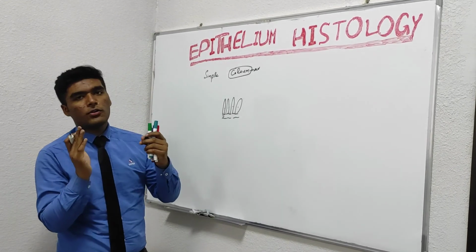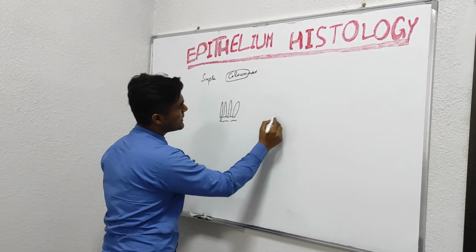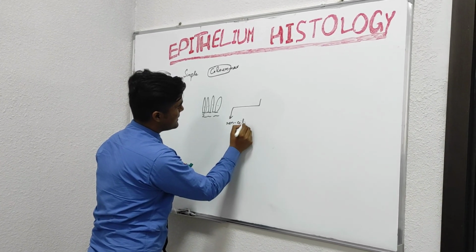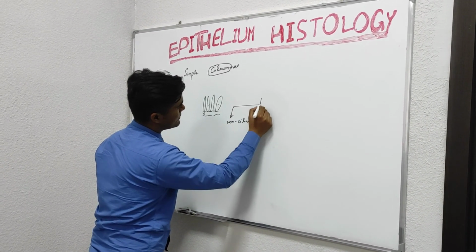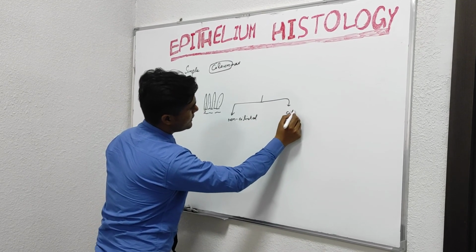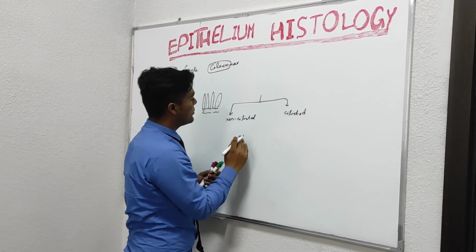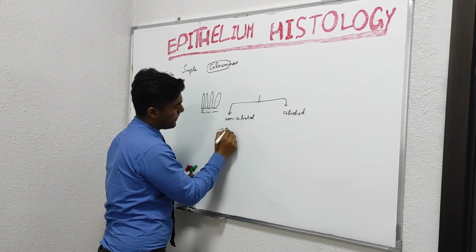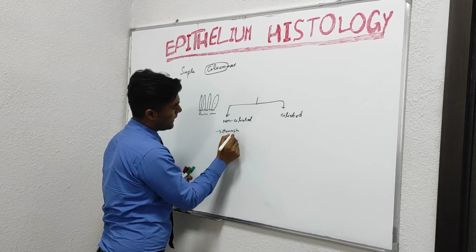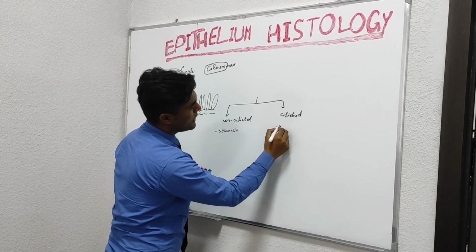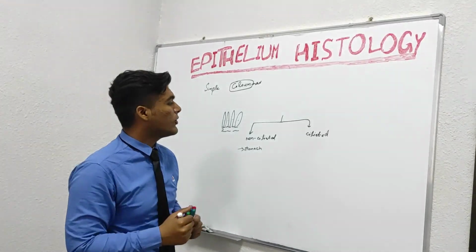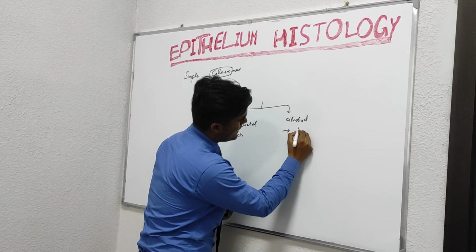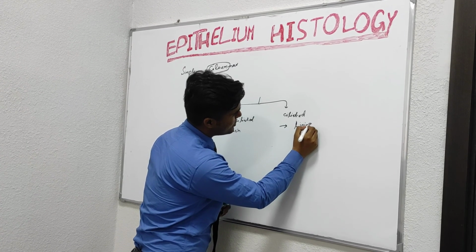Simple columnar is further divided into two types: non-ciliated simple columnar and ciliated simple columnar. Non-ciliated simple columnar includes the lining of the stomach, and ciliated simple columnar is found in the lining of the uterine tube and uterus.